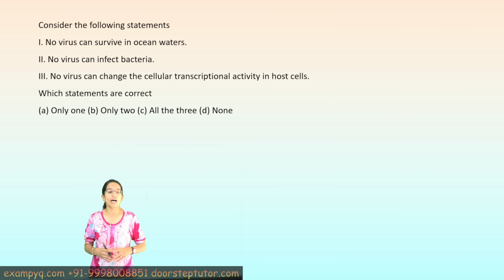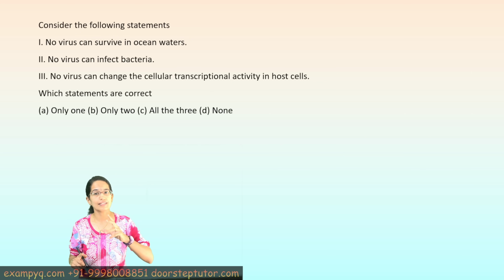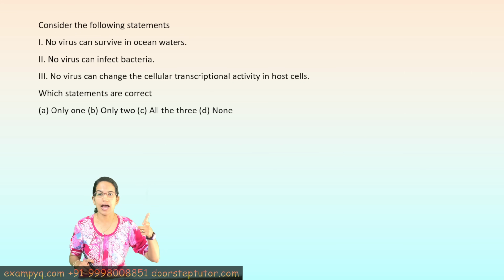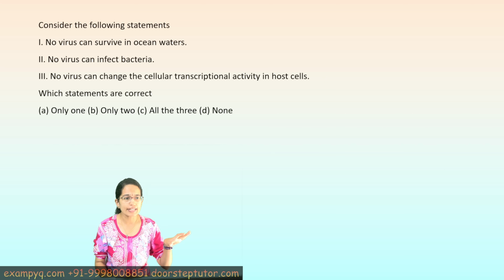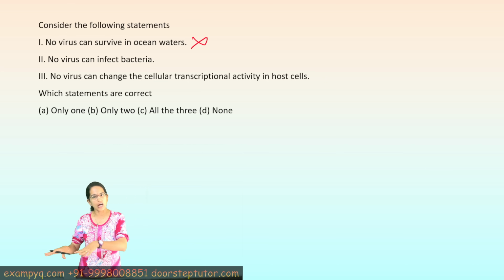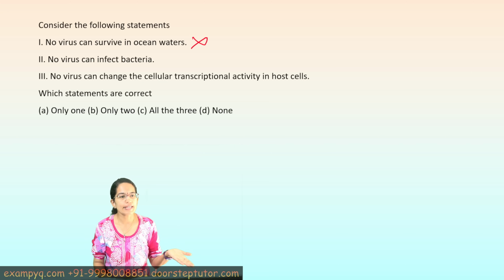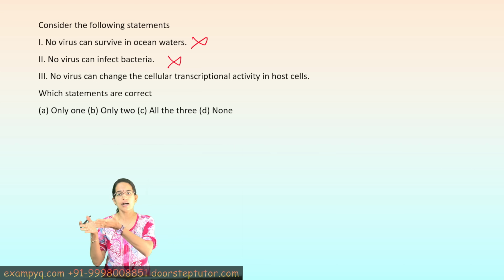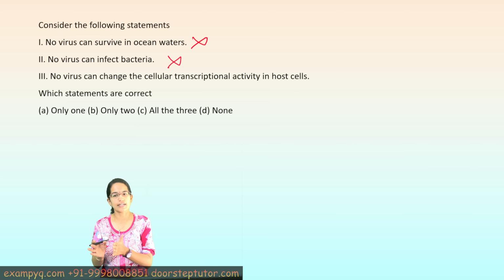Next one. The second question that we saw, the unmanned aerial vehicle one, had the option all. Here all of them have an option no. So when there are emphatic options, read them carefully. No virus can survive in ocean water, incorrect. There are bacteriophages and viruses which are present in the ocean bodies. So the first one is incorrect. No virus can infect bacteria, that's again incorrect, because viruses infect bacteria and they are called bacteriophages. So this again becomes incorrect. No virus can change the cellular transcriptional activity in the host cell.